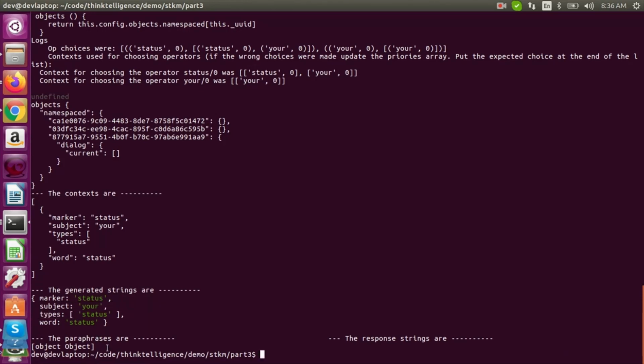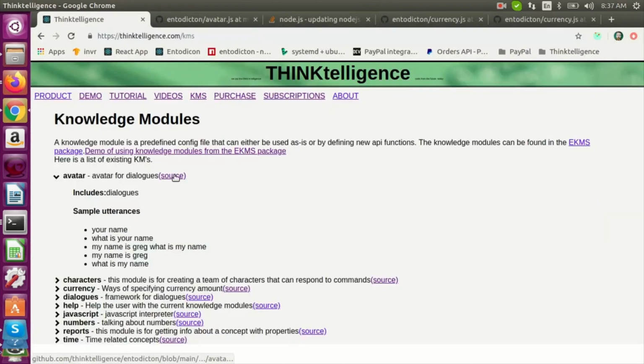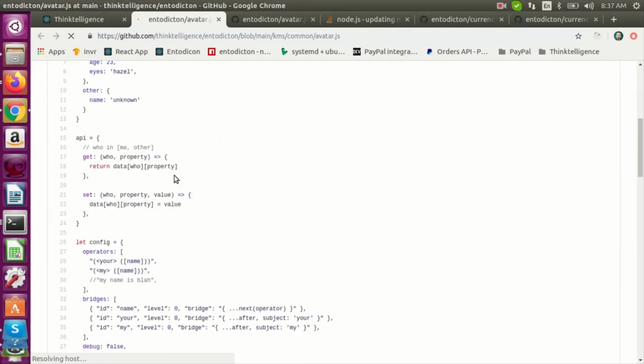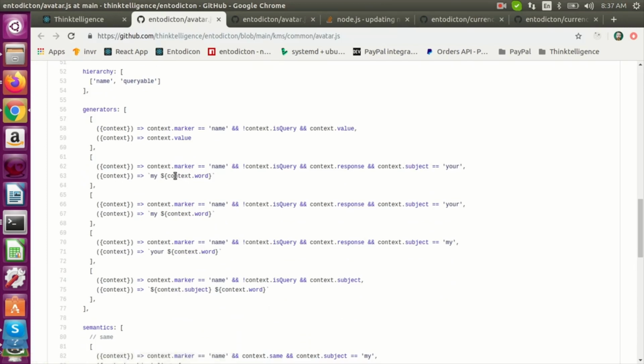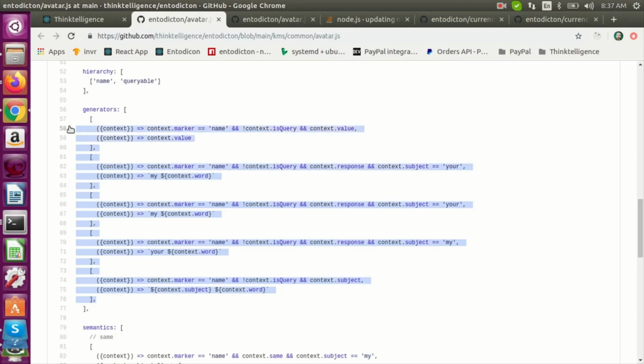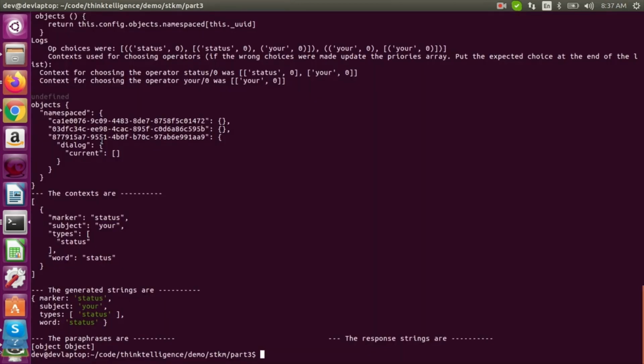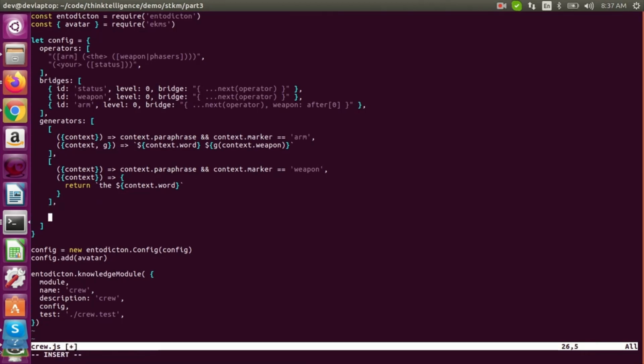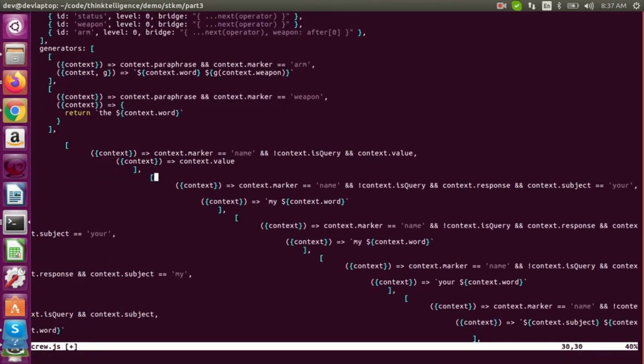Okay, so what we're going to do is, I'm just going to copy something I already did since that's faster. If we go to Avatar, Avatar already implements your name. So we're going to implement your status. We can copy a lot of the stuff out of here and just change it. The generators are going to be for the responses. So I'll take all of these and just shove them in here and just change the marker from name to status.